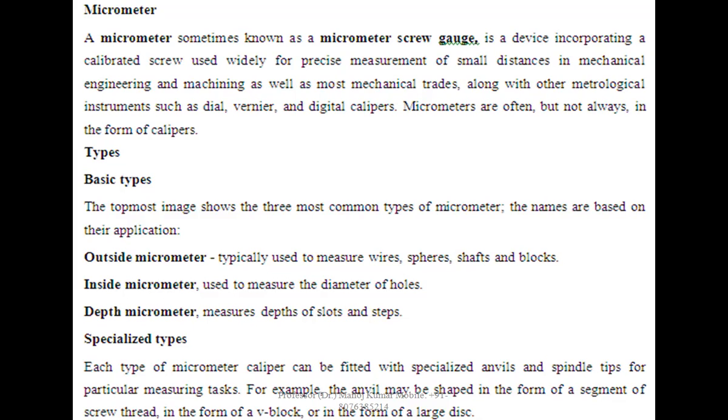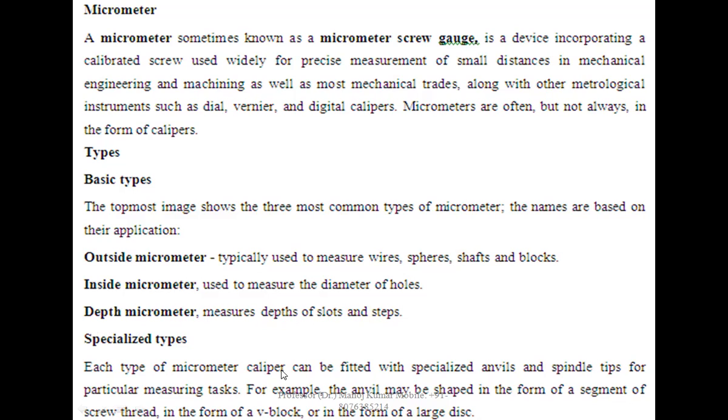Types. Basic type. The topmost image shows the 3 most common types of the micrometer. The names are based on their application. Outside micrometer, typically used to measure wires, spheres, shafts, and blocks. Inside micrometer, used to measure the diameter of the hole. Depth micrometer measures depth of the slot and step.